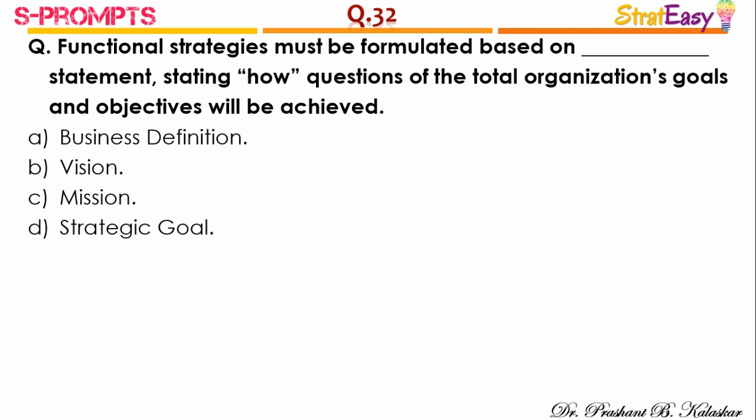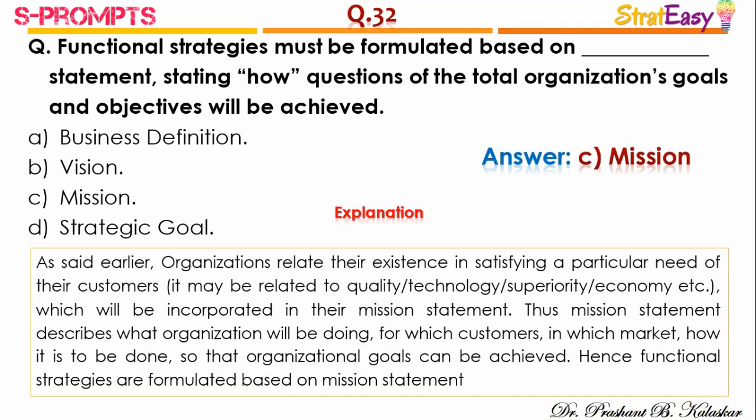Question number 32. Functional strategies must be formulated based on dash statement stating how questions of the total organizational goal and objectives will be achieved, and the right answer is option C, mission. As said earlier, organizations relate their existence to satisfying a particular need of their customer, which will be incorporated into their mission statement. Thus, mission statement describes what the organization will be doing, for which customers, in which market, how it is to be done, so that organizational goals can be achieved. Hence, functional strategies are formulated based on mission statement.